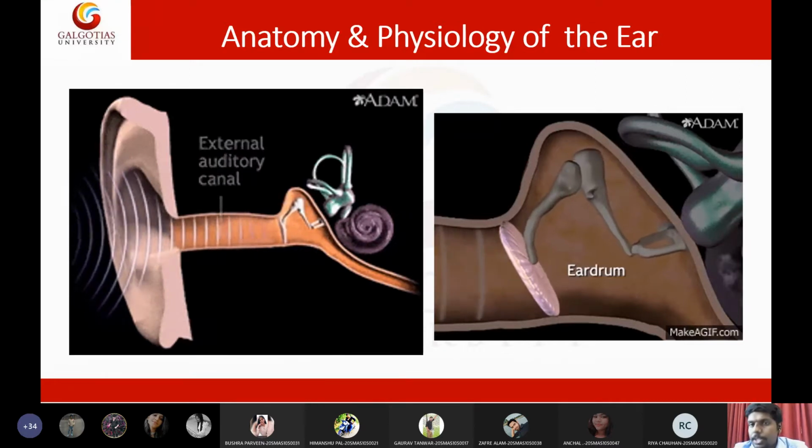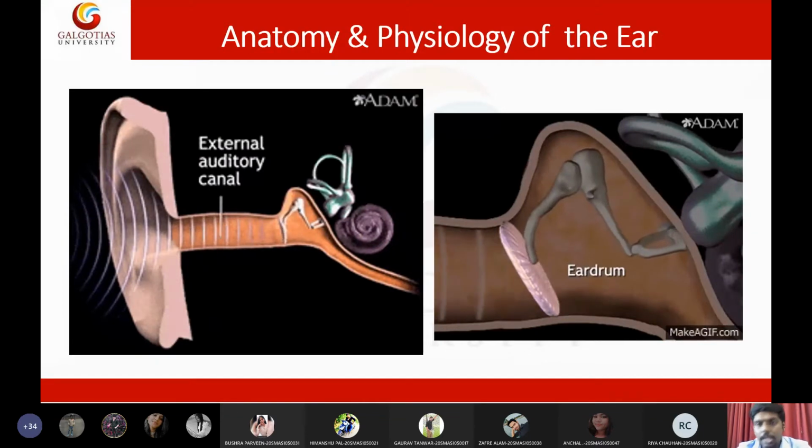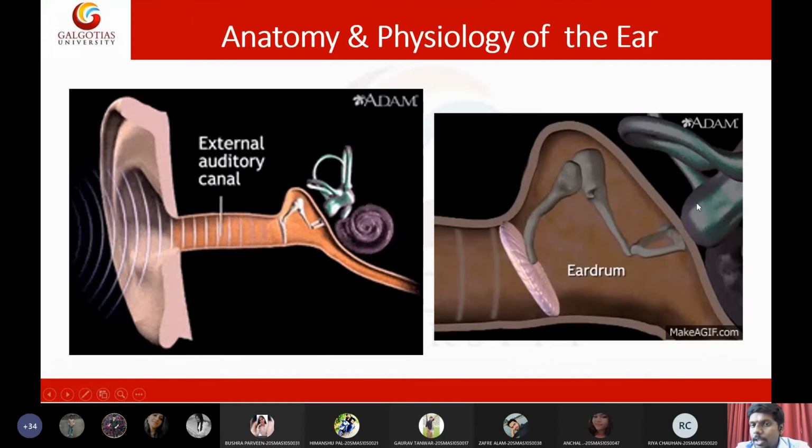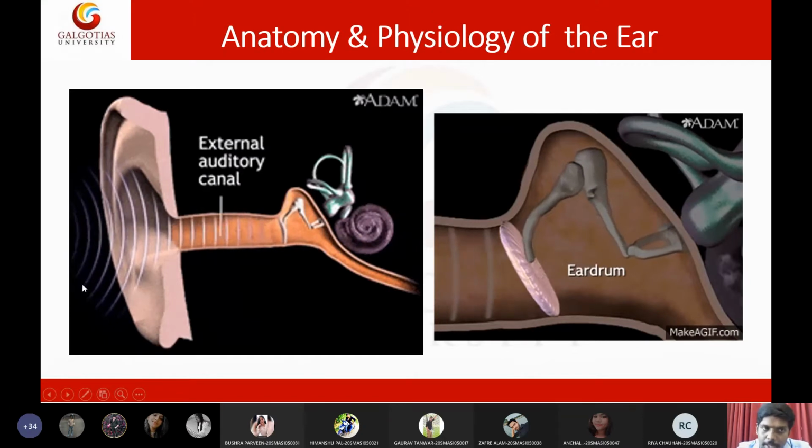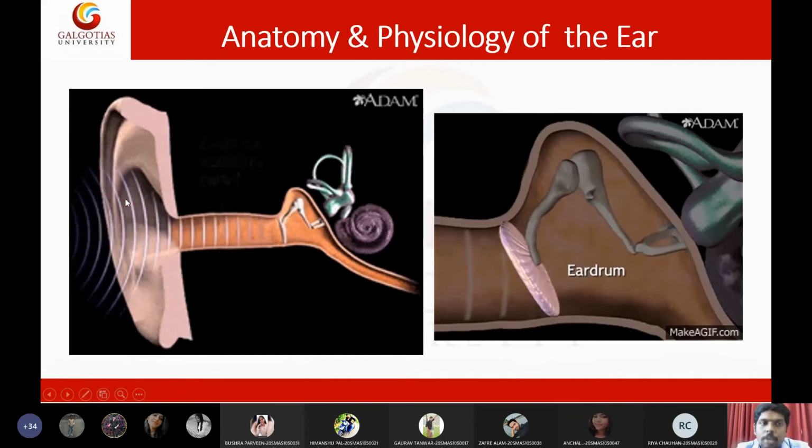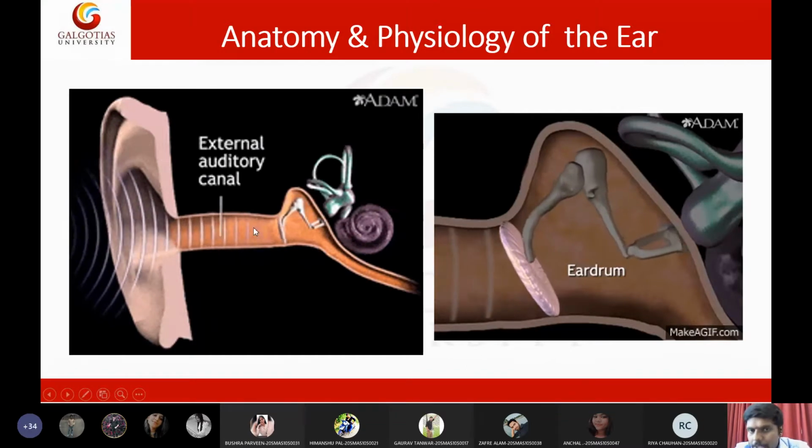So this is the simplest mechanism of the ear. The ear is broadly divided into three areas: external ear, middle ear, and internal ear. The external ear is composed of the ear pinna, or the flap that we see outside, and it has the external auditory canal.